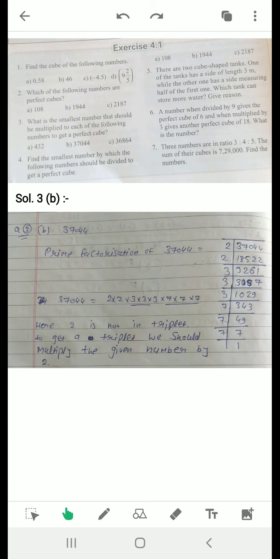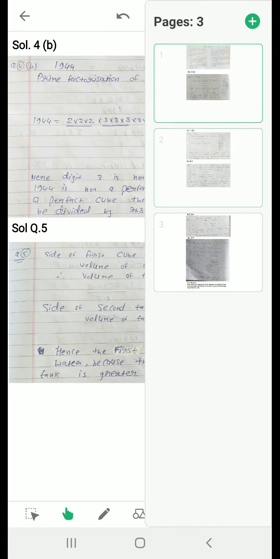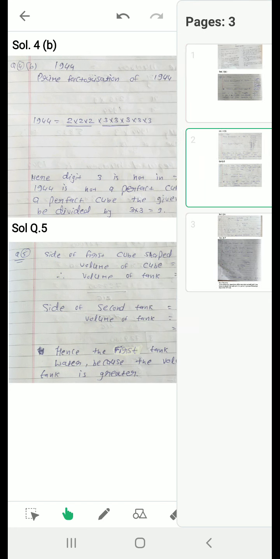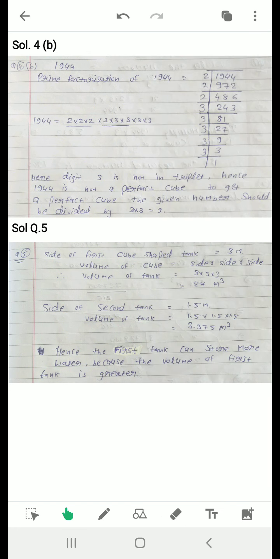Okay, cube shaped tanks. First of all we will find the capacity of both the tanks, that is the volume of both the tanks. Maybe you have not learned what the volume of a cube is, so I will explain the formula. The volume of a cube is always equal to side multiply side multiply side, that is side power 3, side cube, the cube of the side.